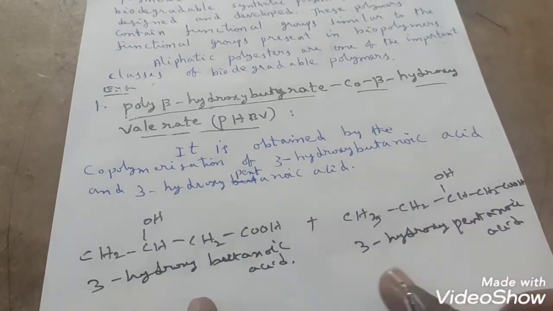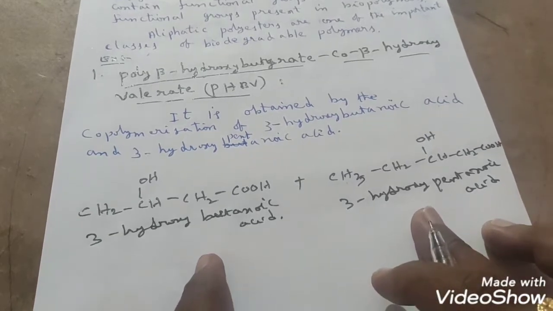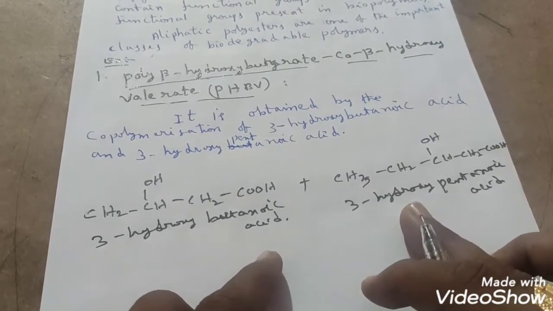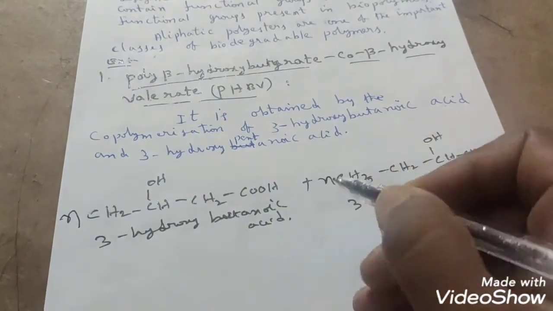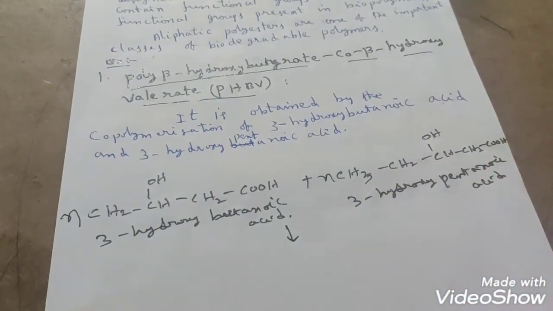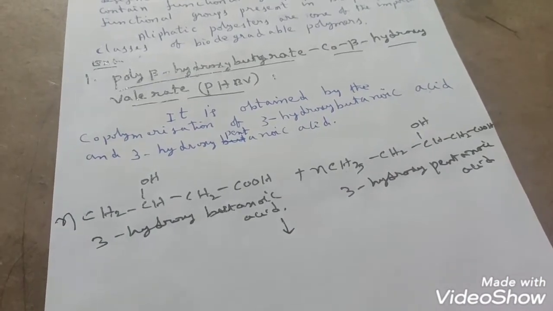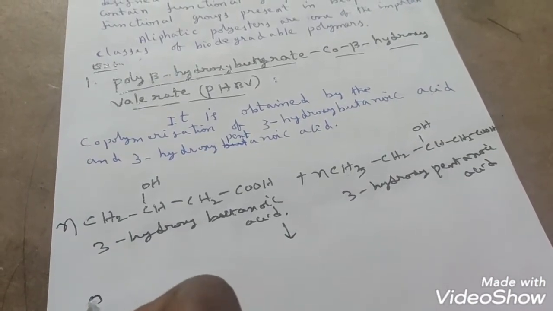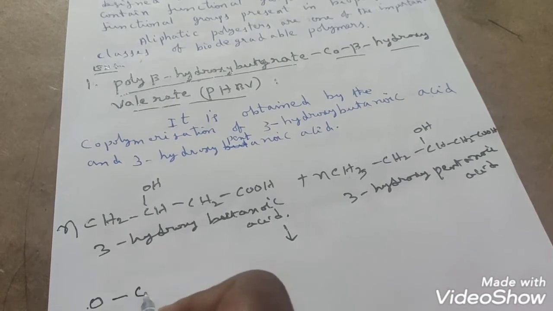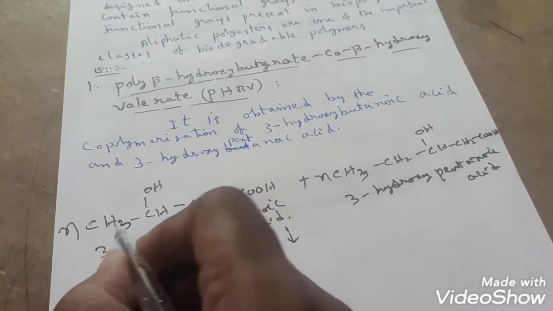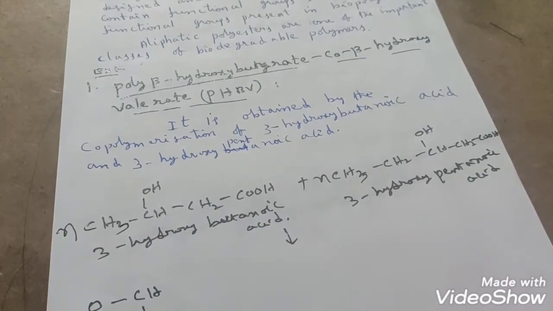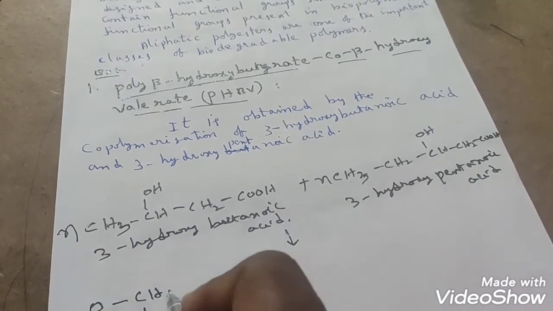If 3-hydroxybutanoic acid and 3-hydroxypentanoic acid undergo polymerization, then what will happen if you take n moles here? With n moles, what is the resultant compound? The compound will be like this. O, CH, CH3, this is CH3. Valency of carbon also should be satisfied.